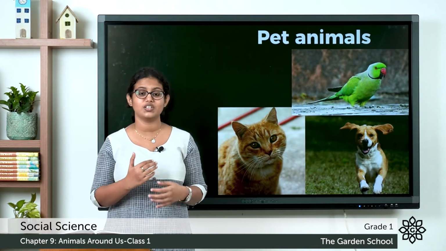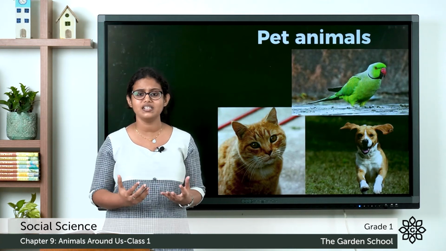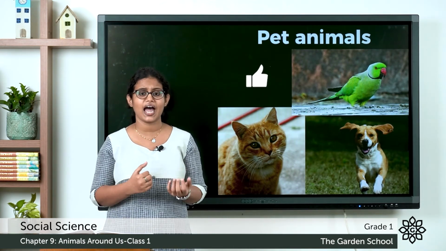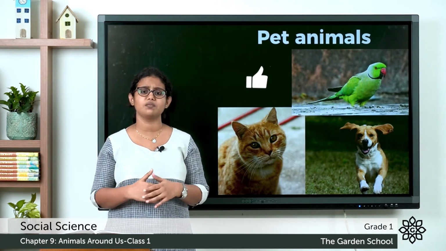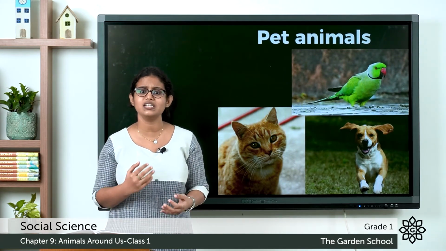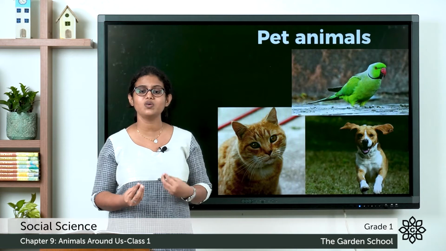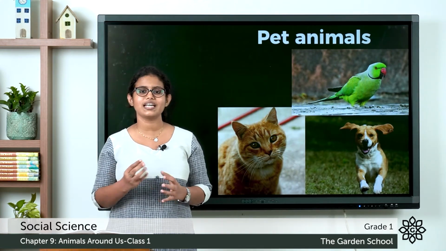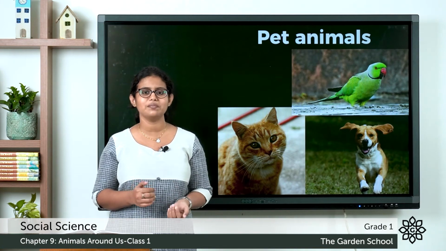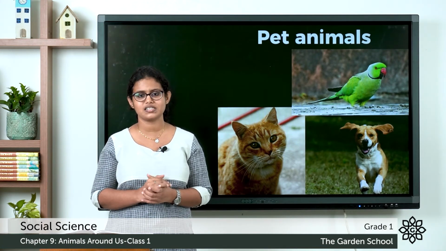So these are the different kinds of animals around us. There are animals that live on land, in water, and even animals that live on land as well as in water. Then we learnt about wild and domestic animals. Domestic animals can be farm animals and pet animals.